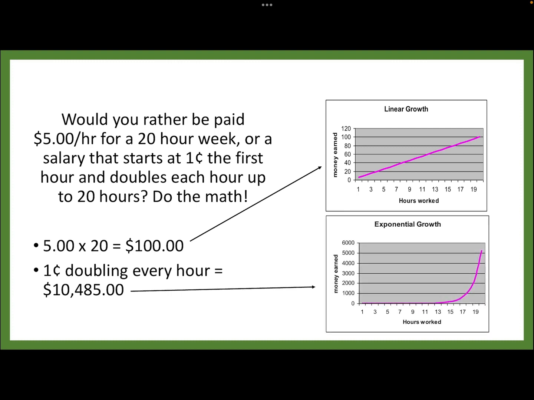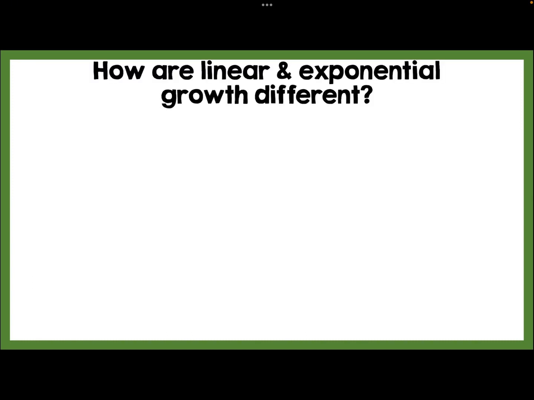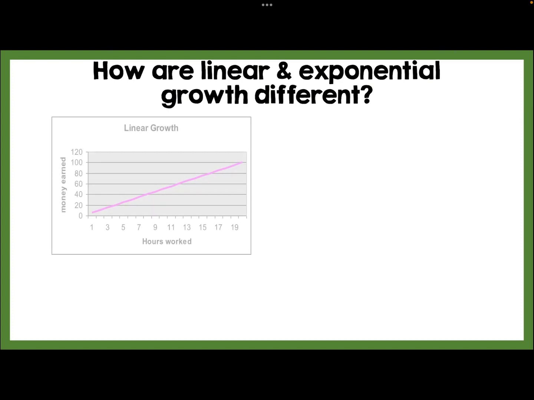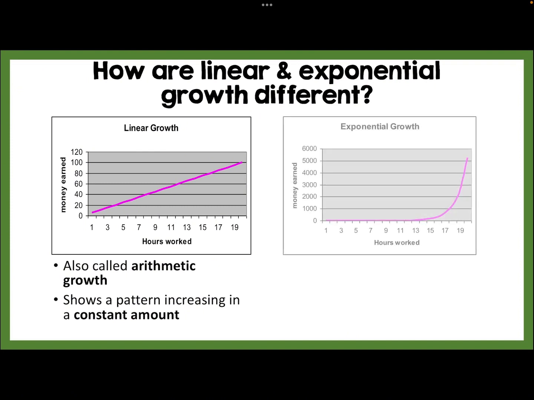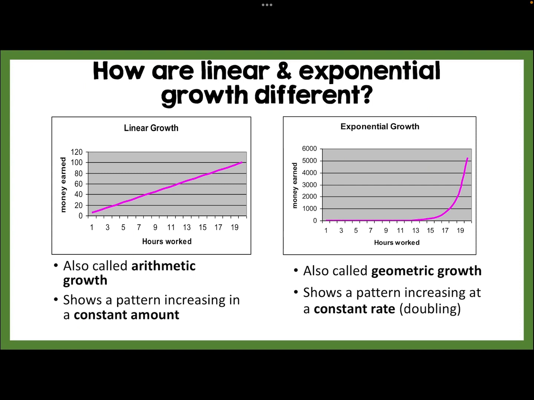And this is what relates to our population growth. So, let's talk about linear and exponential growth based on our populations. Linear growth is also called arithmetic growth, and it shows a pattern increasing in a constant amount. Exponential growth is also called geometric growth. It shows a pattern increasing at a constant rate and doubling.